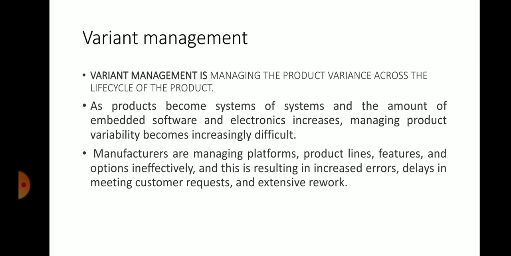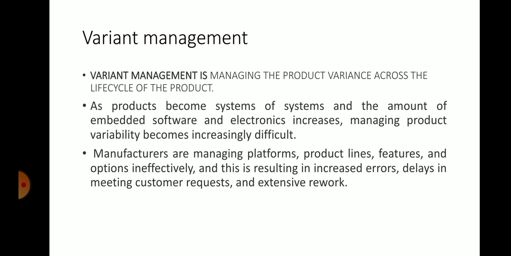So whatever variance is there also requires management. The entire life cycle of a product has variances in every stage. To manage those variances, there is a term called variant management.